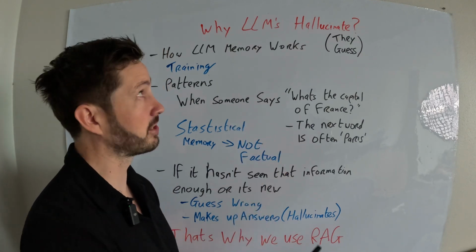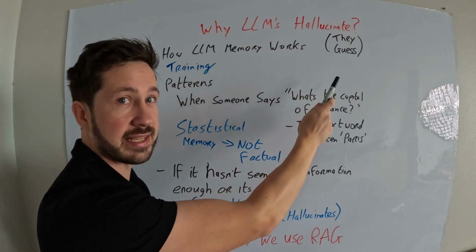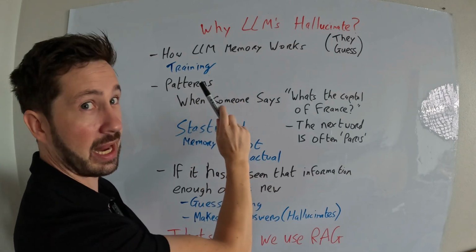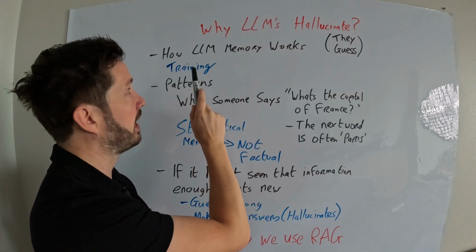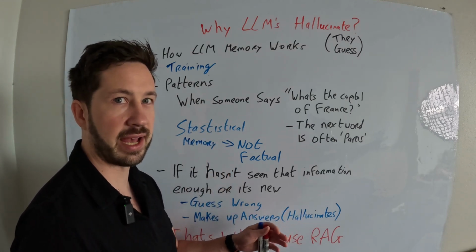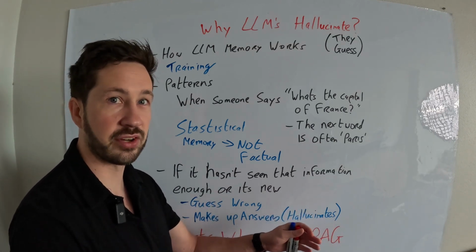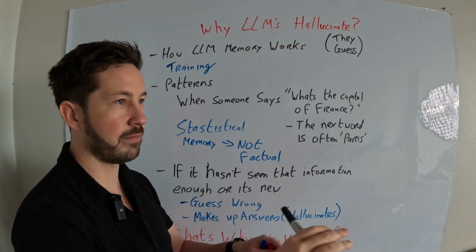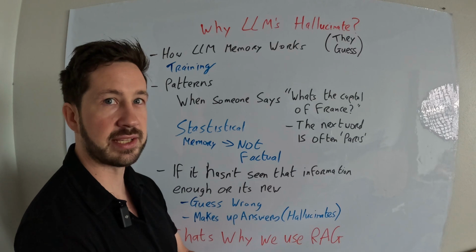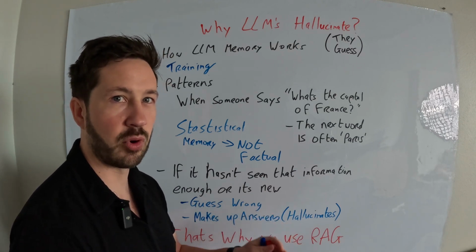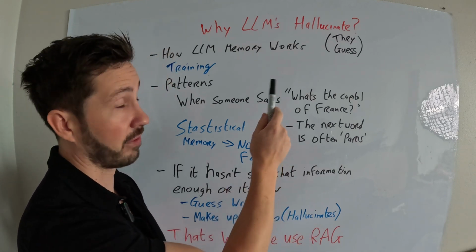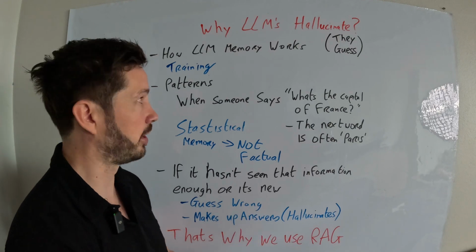If you want a simple answer, why LLMs hallucinate is that they guess. And why that happens is how LLM memory works, which, as many people know, is training. These large language models use a lot of training data, like millions of books and the whole internet, millions of people's feeds on Facebook or Reddit. So much data is going into them, and they keep needing more and more of it to feed their algorithm, to improve these models and decrease the chances of hallucination.